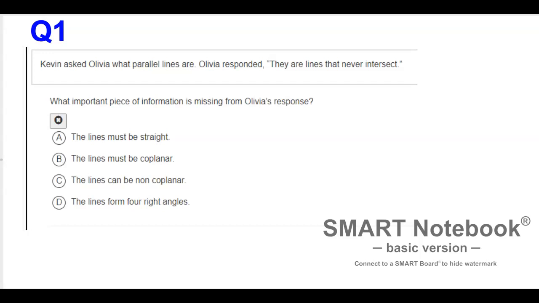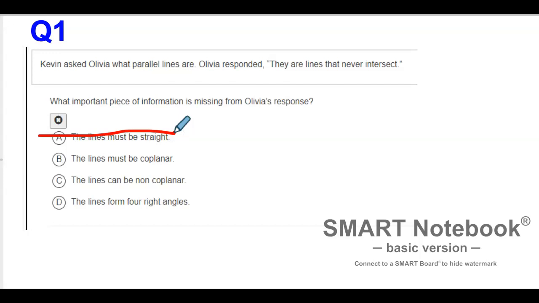So if we look at our choices here, letter A is the most common wrong answer. The lines must be straight. All lines are straight. So just because two lines are straight, that does not mean they're parallel. So A is not the correct answer.